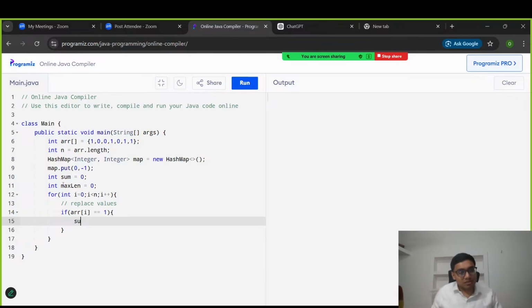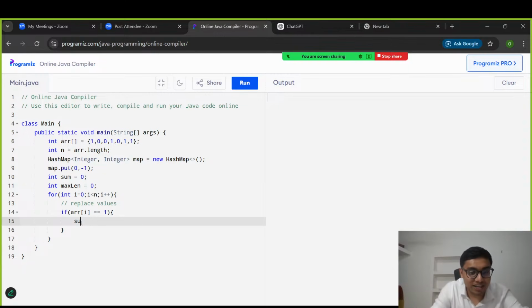I think yes, if it is 1, in the sum variable it will add 1, right? If it is minus 1, then in the sum variable we need to add minus 1. Got it? If array of I is 0, so in that case we need to add minus 1, not 0.